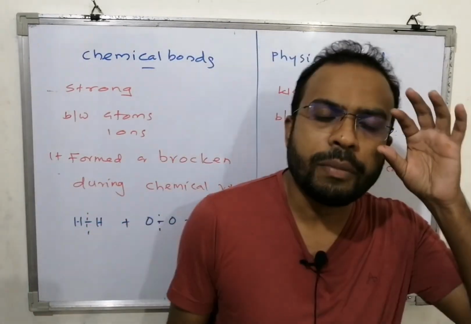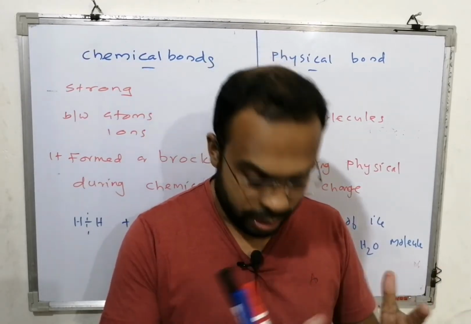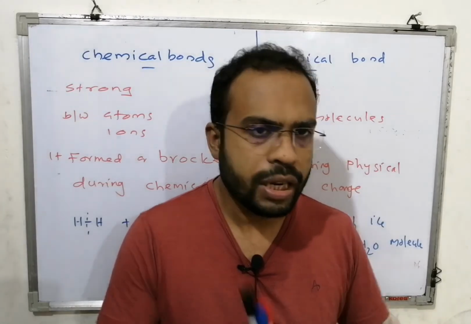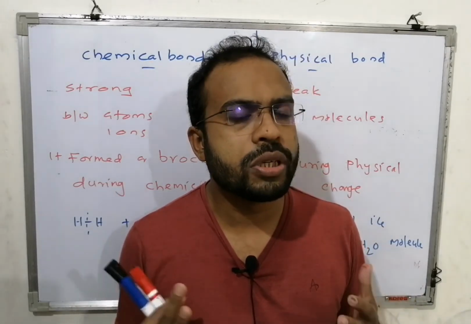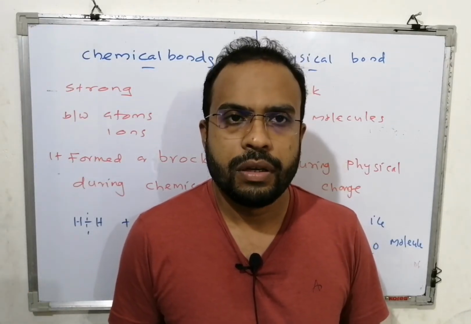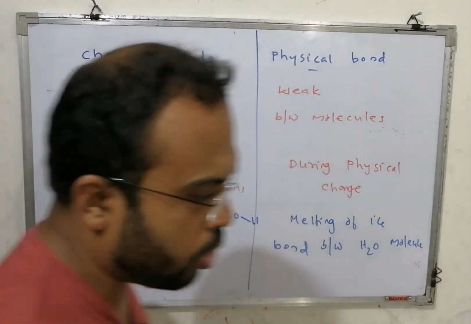Chemical bonds, as the name indicates, are related to chemical change. They are involved in chemical change. Physical bonds are involved in physical change. Okay, that's all. Now we will go to the next topic, ionic bond, in detail.